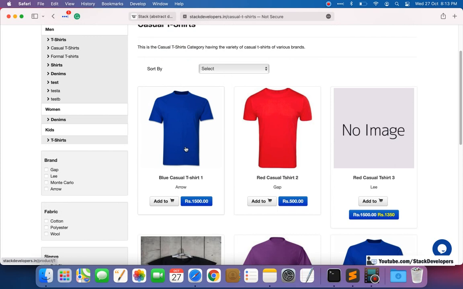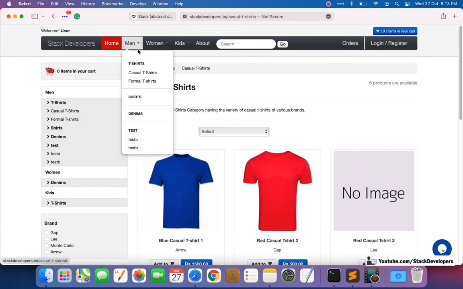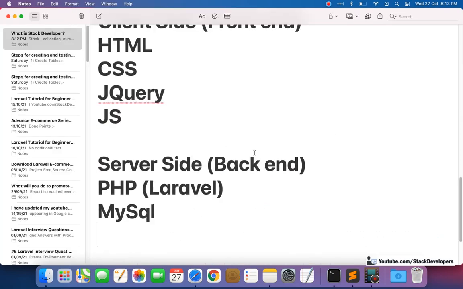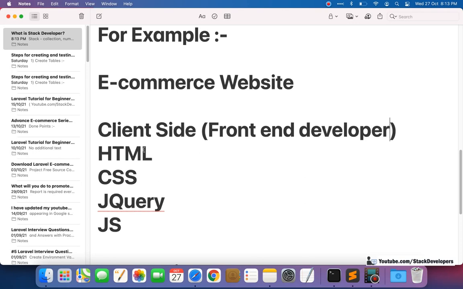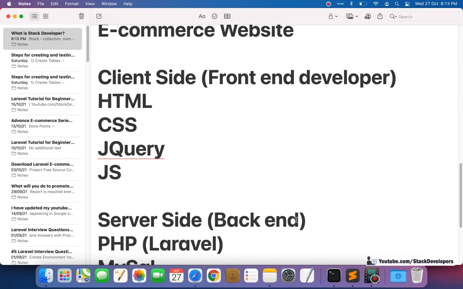Okay, they make the functionality, like if we click on the men section, and then on casual t-shirts, only casual t-shirts are coming here. Like adding products into the cart or placing the order, all this is part of the functionality. In companies, the front end developer does these front end tasks, and the back end developer does the back end tasks.